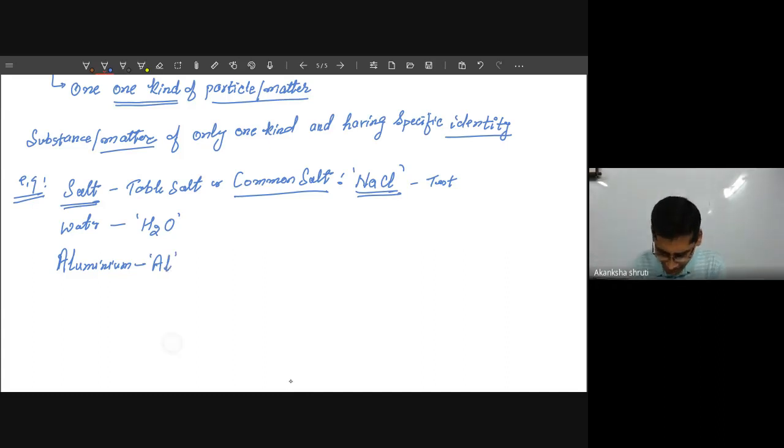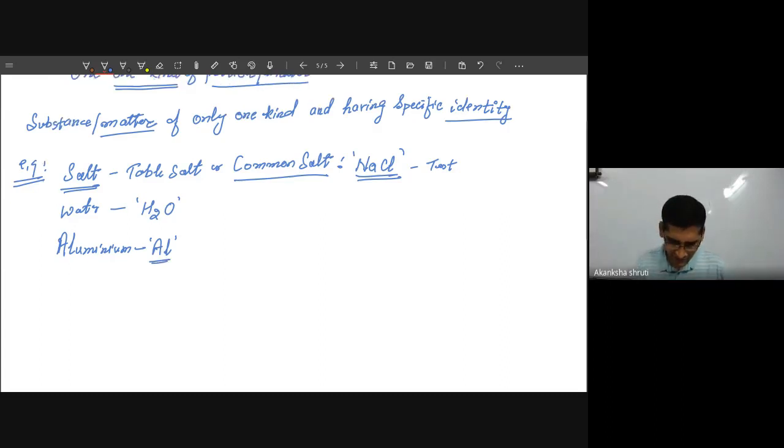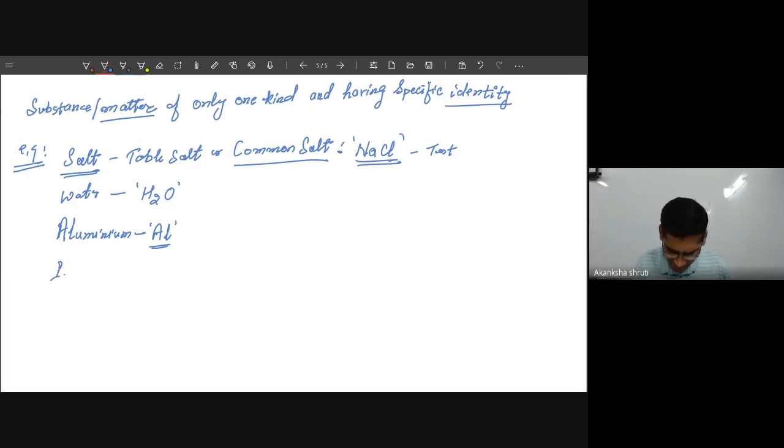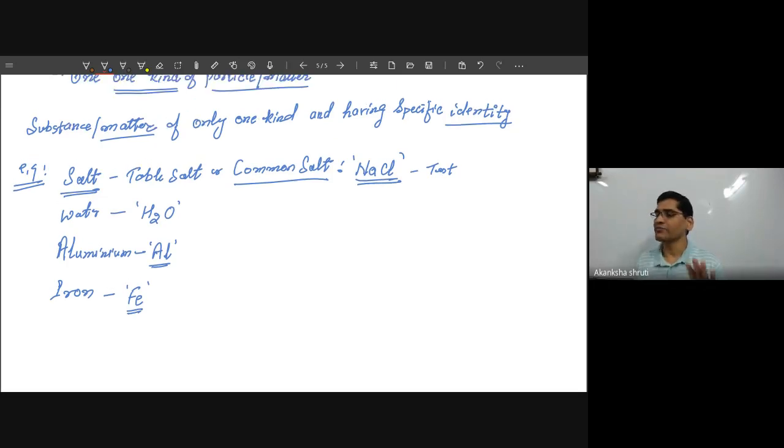So this Al means it contains only one kind of particle, students. If you consider iron, it contains only one kind of particle denoted as Fe. Here the particle consists of only one simplest substance. So this is the simplest. Even this iron is also the simplest one.